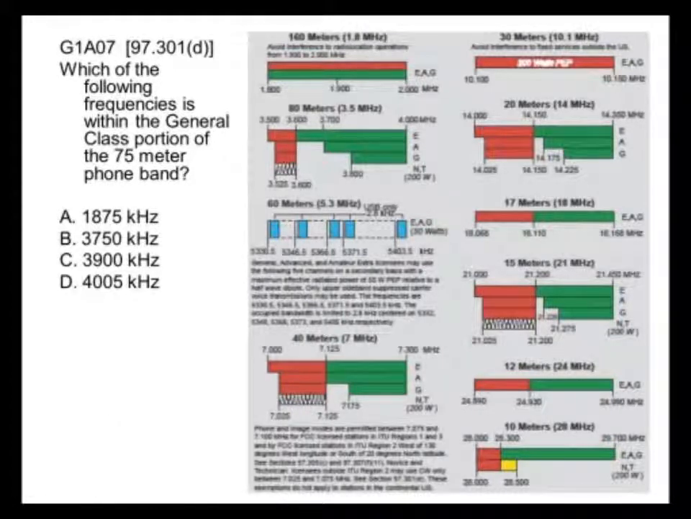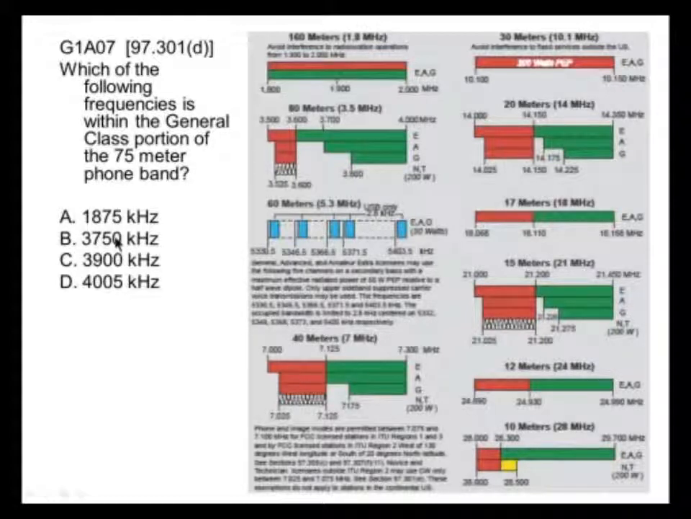Which of the following frequencies is within the general class portion of the 75-meter phone band? Now, this is a bit tricky because you don't see a band here that's marked 75 meters. 75 meters is a name for the top end of the 80-meter band, the phone end of the 80-meter band. So we're looking at the 80-meter band when we do this, and we can see that this one is not even in the 80-meter band, is it?